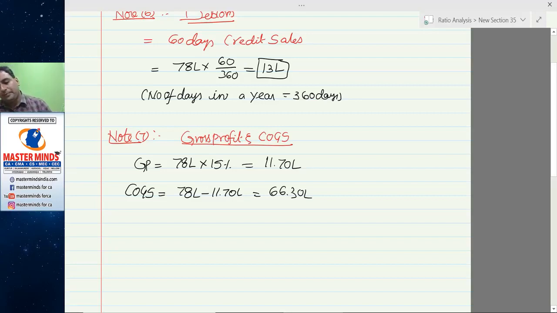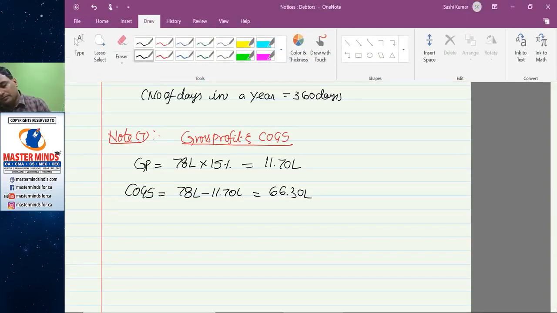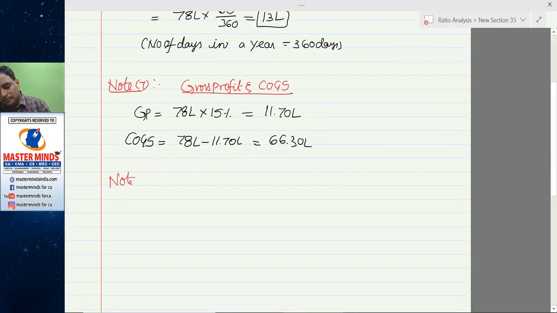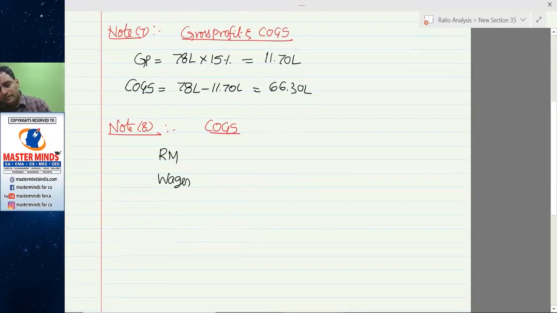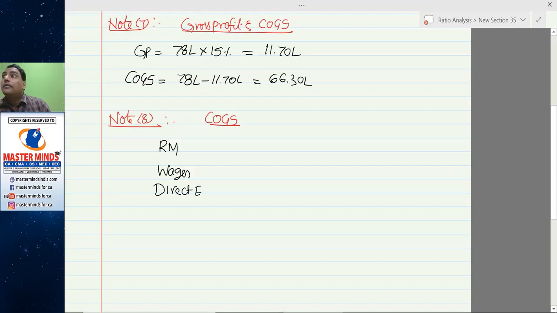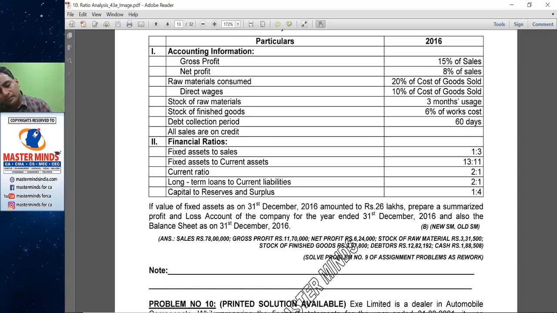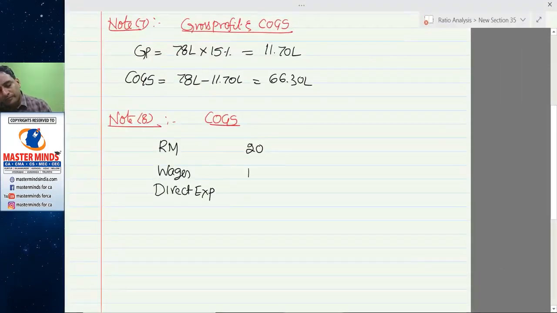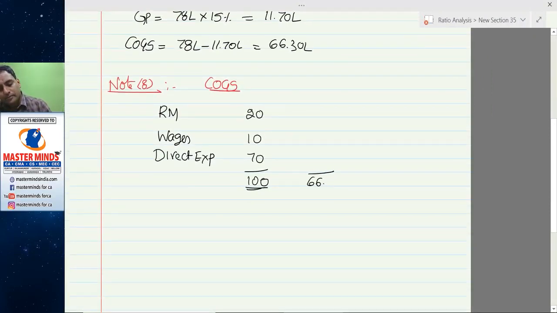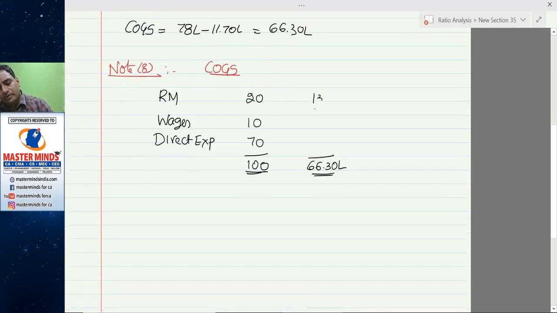$66.3 lakhs. So COGS comprises of raw material, wages, direct expenses. $15.26 lakhs.